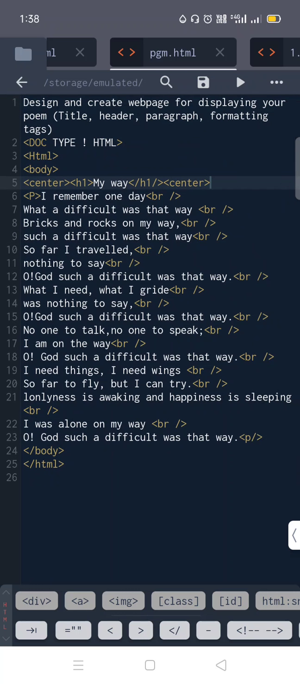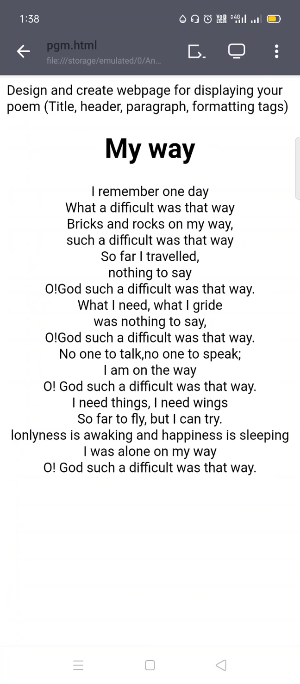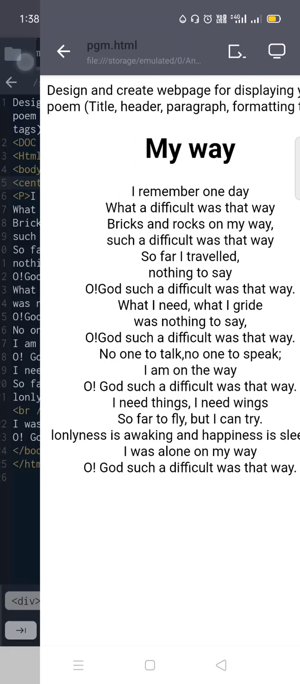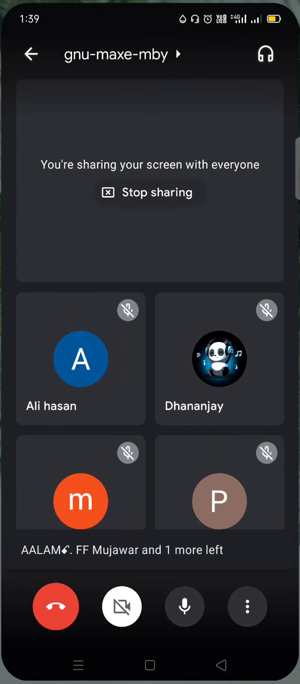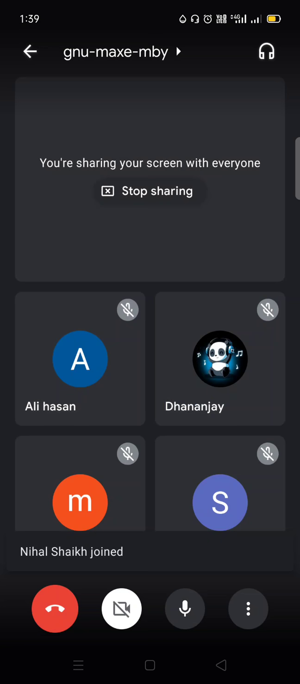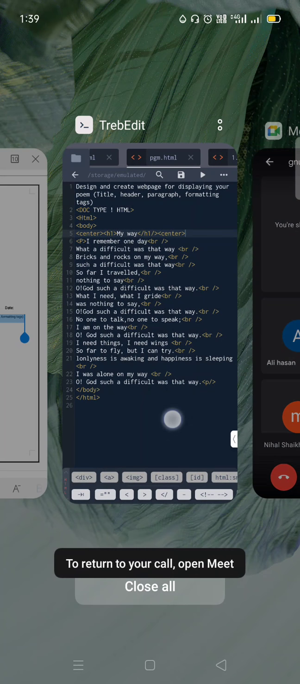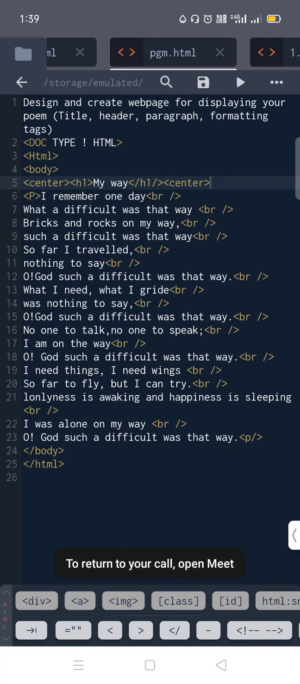I used the center tag here to take my text to the center. See, on the screen you can see. This heading is in the center. In the web page it is centered, right? How? By using this center tag here, right? And all these paras are also in the center. How? I used all these paras within a center tag only. Correct? So for that only, all these paras are in the center.